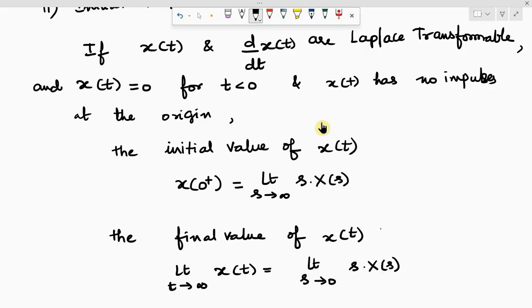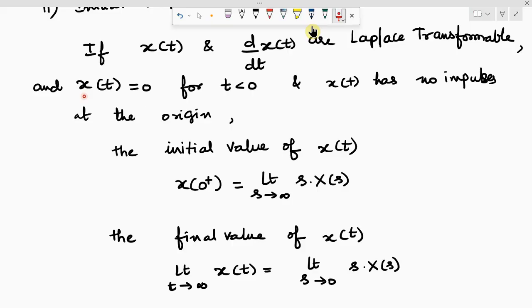Now I'll make you understand what the statement means. Now the first statement, x of t and d by dt x of t are Laplace transformable, means both x of t and its first order differentiation exist. The first understanding.